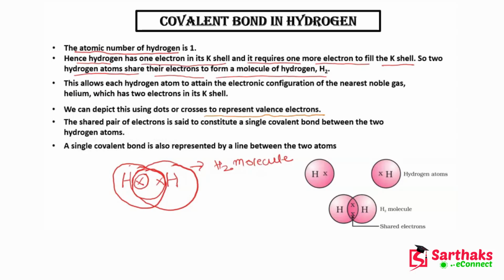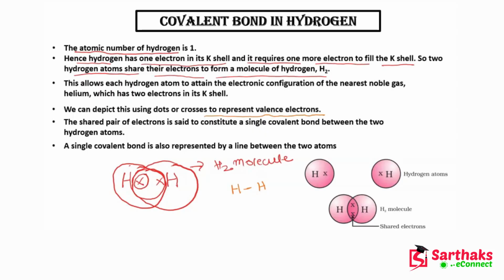Now guys, I can also show it by this single line. This single line means that there is sharing of one electron between these 2 hydrogen atoms. If one pair of electrons is shared, then you can call it a single covalent bond.